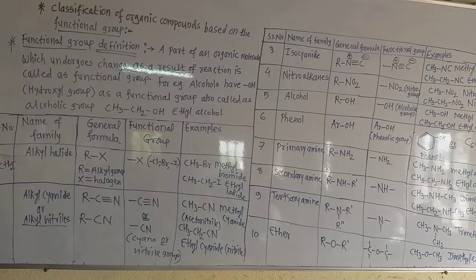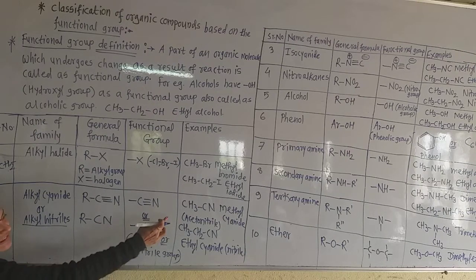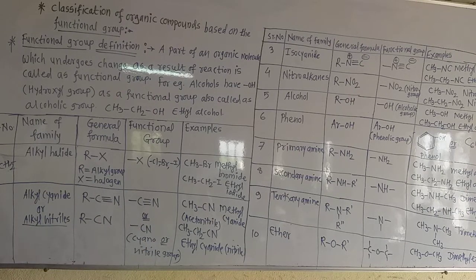Remember, now see here, RCN is the general formula. If I put the R group as the methyl group, CH3, and join to this only CN, that becomes methyl cyanide. If the R group is CH3CH2, that is the ethyl group, the name of this cyanide is ethyl cyanide or ethyl nitrile.